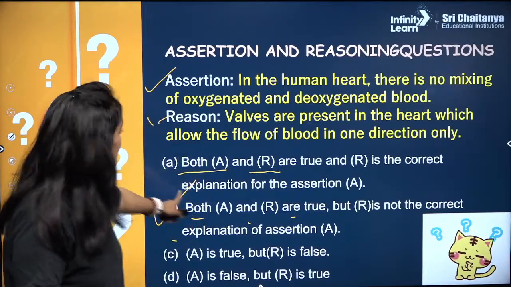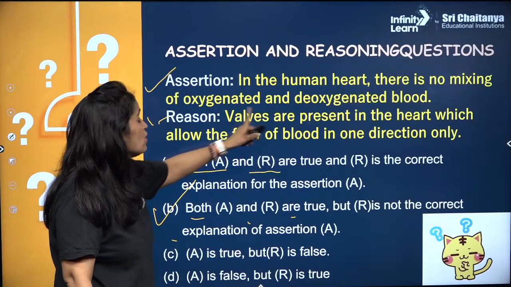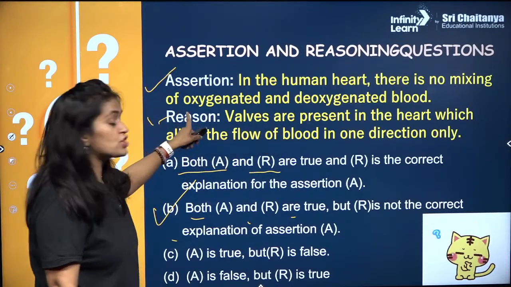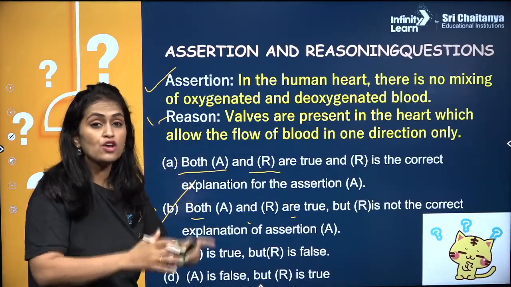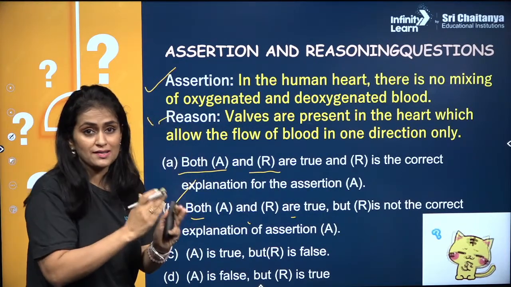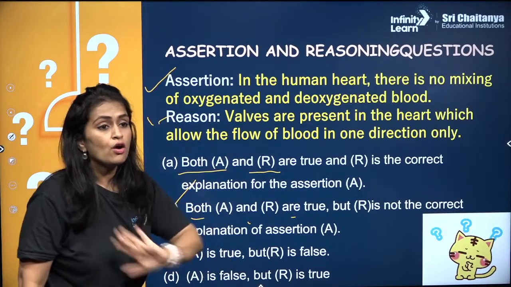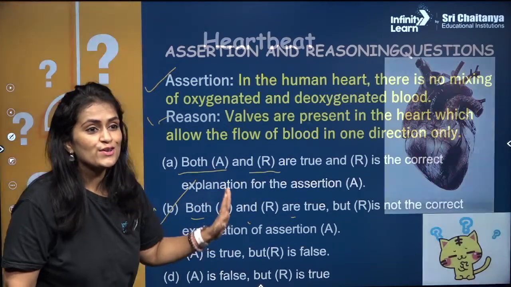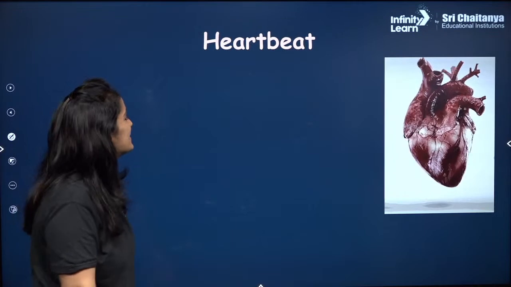B, yes, दोनों ही सही है, लेकिन deoxygenated and oxygenated blood are separated because of the cardiac septum, because of the septum wall which is present in between, not because of the valves, right?